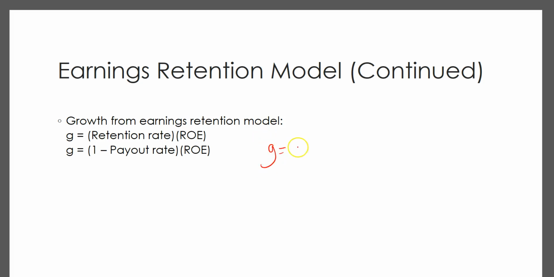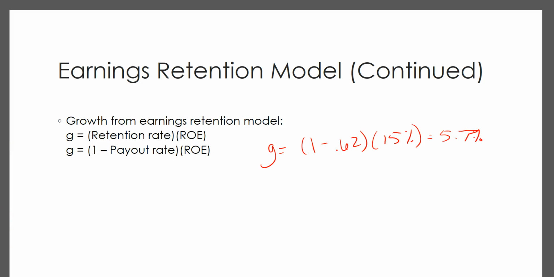So our growth rate is 1 minus 62%, times 15%, which gives us 5.7%. That's very close to the 5.8% growth rate that we've been using.